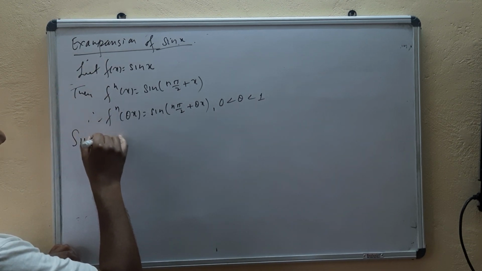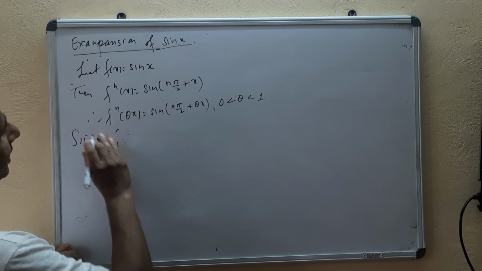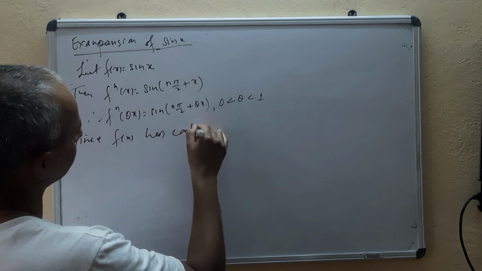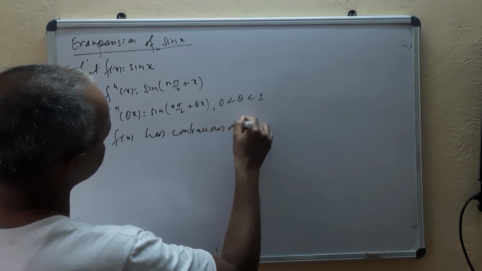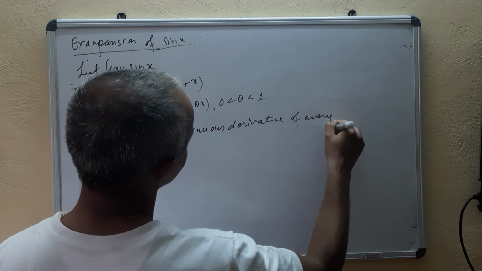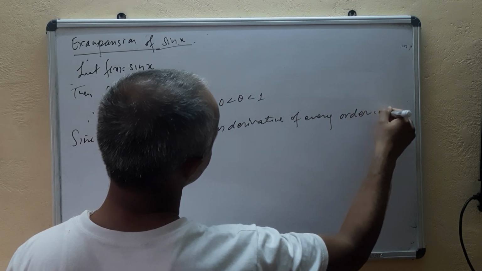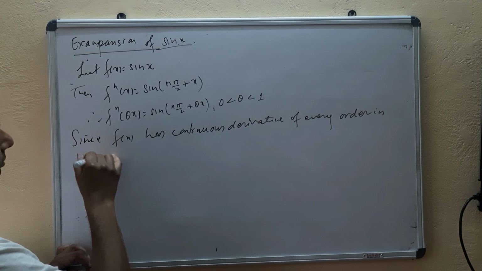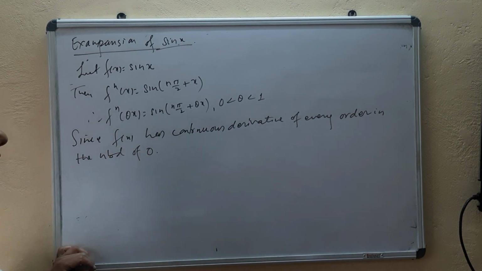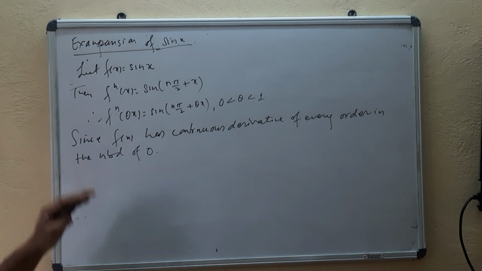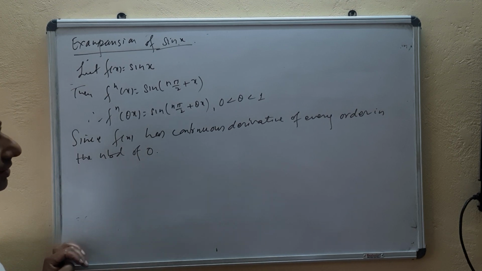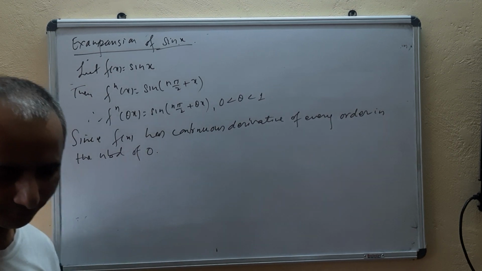And since f(x) has a continuous derivative of every order in the neighborhood of 0, one thing we have got. And next, the first condition we got, isn't it?